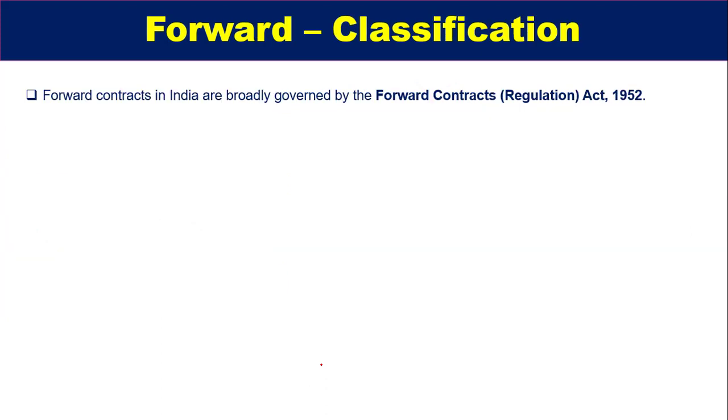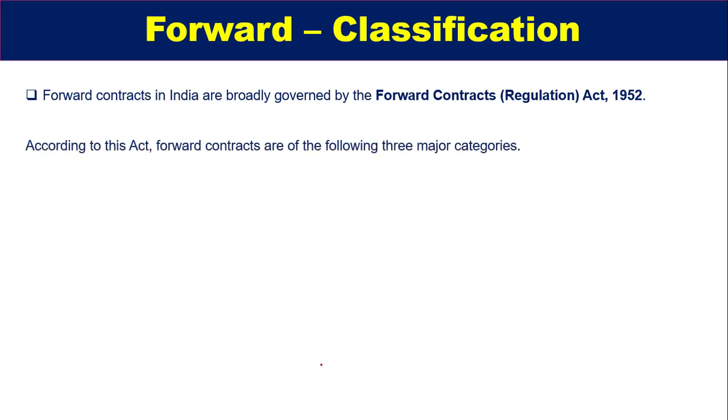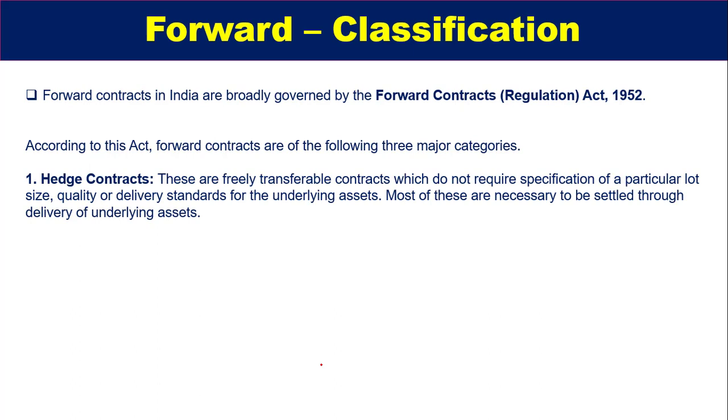So now comes the classification part. What are the types of forward contracts? Forward contracts in India are broadly governed by the Forward Contracts Regulation Act 1952. According to this act, there are basically three major categories. First is hedge contracts. These are freely transferable contracts which do not require any specification of particular lot sizes, quality, or delivery standard for the underlying assets.